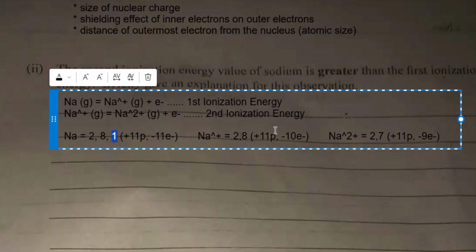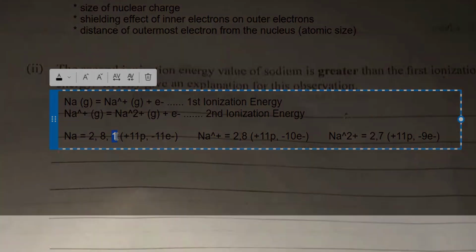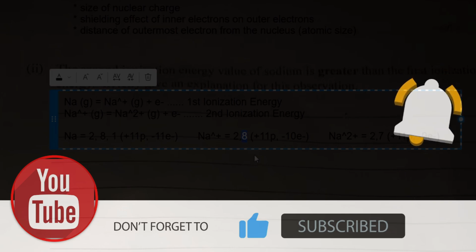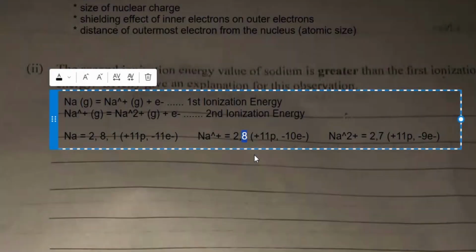Now, for the second electron to be removed, you have to move to the second shell, shell number 2. Remember, the first electron was removed from shell number 3. Are we together? Now, the second electron will be removed from shell number 2, and shell number 2 is closer to the nucleus than shell number 3, right? So it means that the force of attraction between the positively charged nucleus and the negative electrons is stronger at this stage than it was at this stage. So you need a greater energy to overcome that nuclear force of attraction.